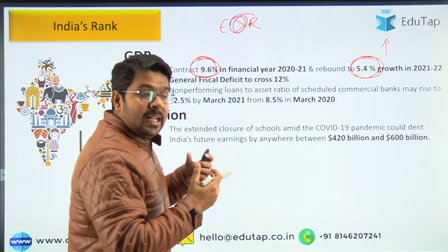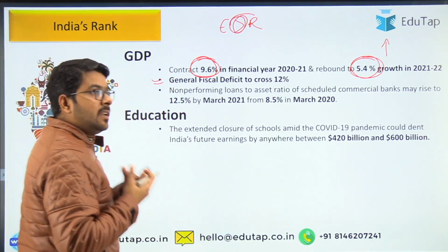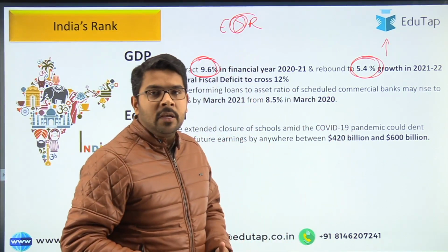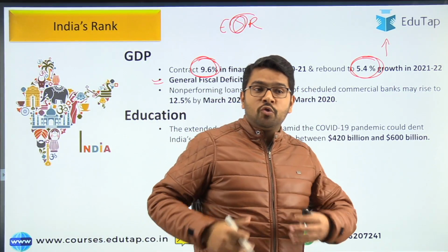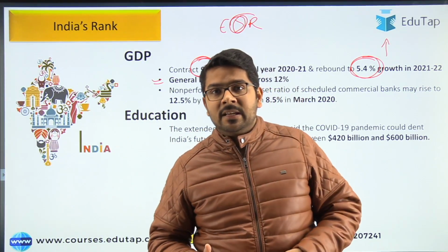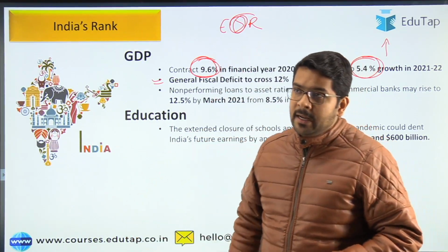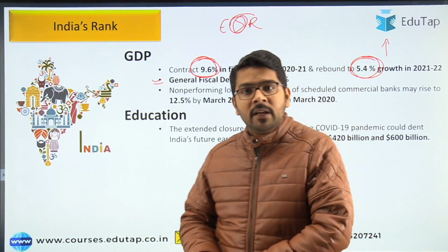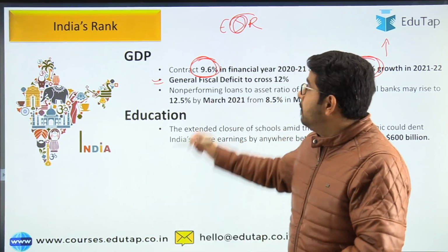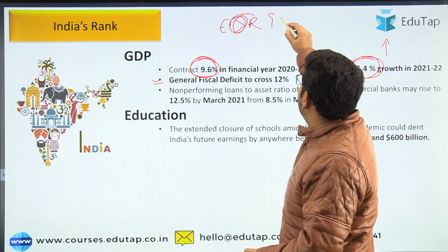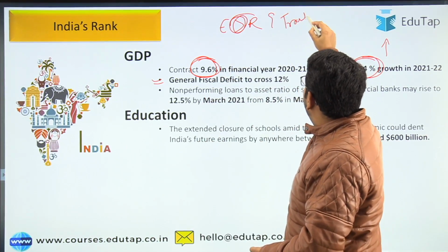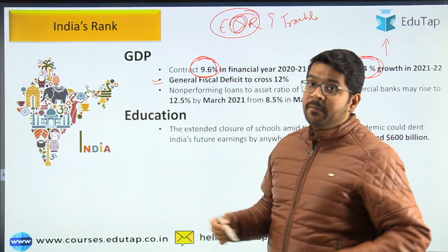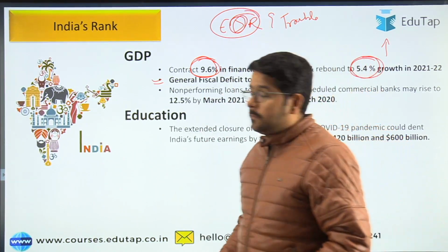So guys, fiscal deficit is really fine if this borrowing is going into capital expenditure, it will be good, but if it is to meet revenue expenses for the current year, suppose the borrowing is used to pay the salaries of employees, this will become a trouble for our economy. So guys, this is why we have to keep focus on the fiscal deficit.